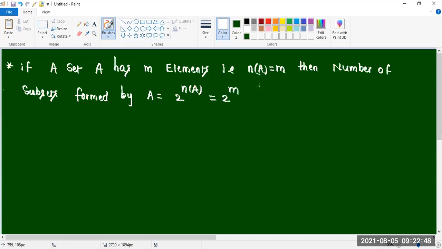Number of elements in A is equal to small m.